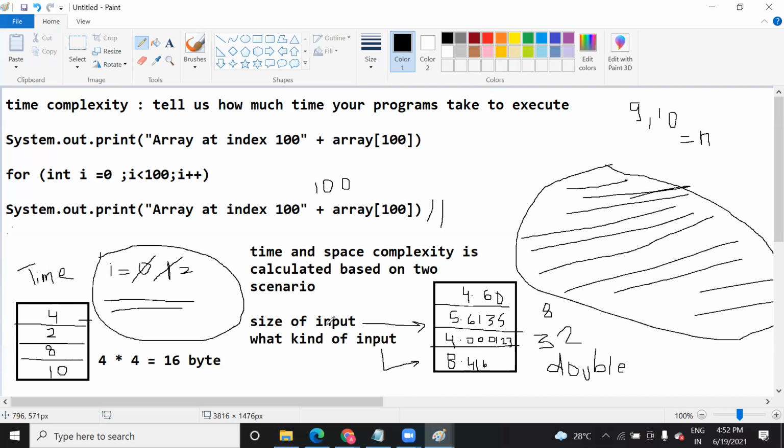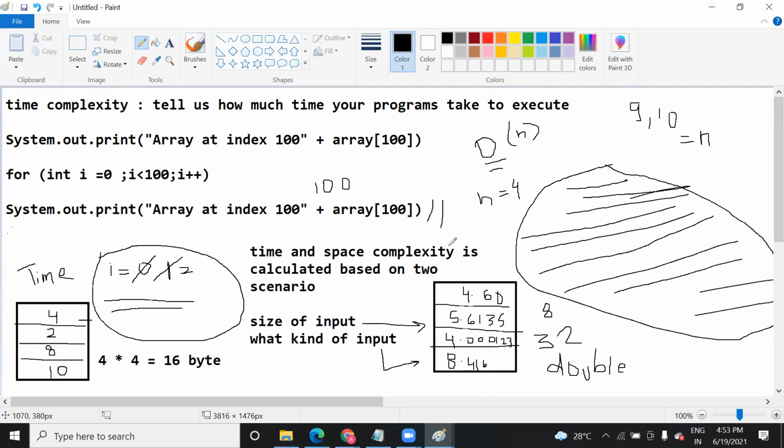Like how much data you want to read. If you want to read n inputs, suppose your n, then your complexity will be big O n. What do you mean by this big O and all? That is in data structures and all, we are going to see it. As of now you don't need it. You just need to see what the size of your input will be. If the size of input is 4, then in that case your n value will be 4.